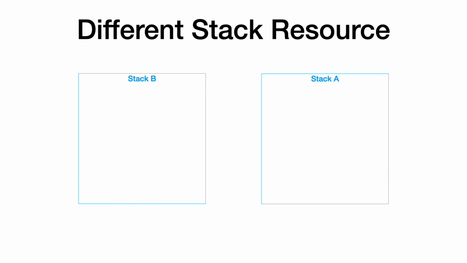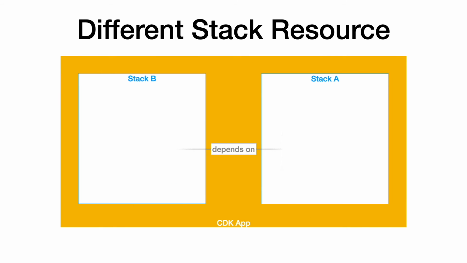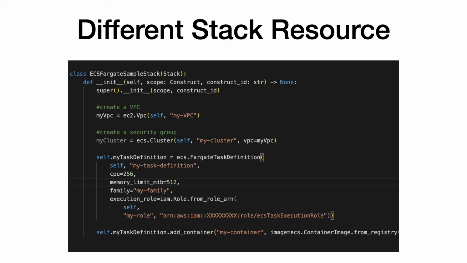We already discussed defining multiple stacks within the same CDK application. There could be scenarios where you need to refer to a resource present in another stack. And in this case, you can refer to the other resource with the reference of an enclosing stack. For instance, I'm creating an ECS task definition here, and I'm using the self keyword to associate this definition as a stack class attribute. When another stack needs to refer to the task definition, it can get hold of the stack class reference first and then retrieve the task definition as a class attribute.